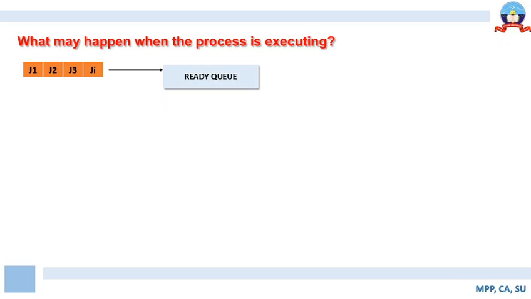The jobs in the ready queue are sequentially assigned the CPU, or it may be assigned based on certain criteria, which is how the scheduler schedules the processes. For now, just assume that the jobs are placed in the ready queue and are assigned the CPU.